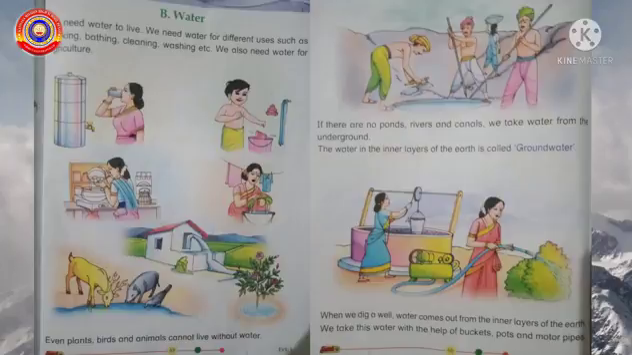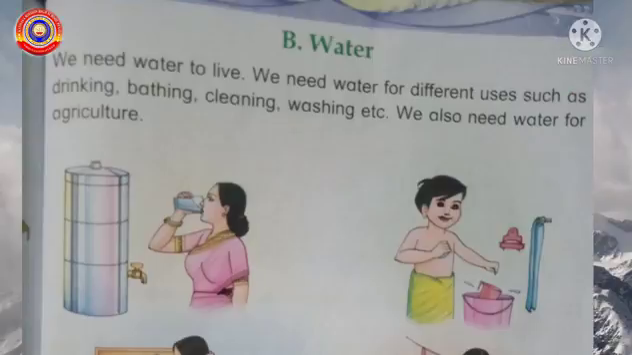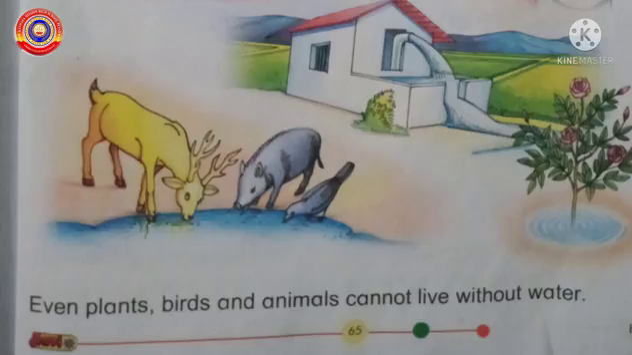Okay, dear children, have you understood? Okay, shall we read the textbook? All of you take page number 65. Water. We need water to live. We need water for different uses such as drinking, bathing, cleaning, washing, etc. We also need water for agriculture. Even plants, birds and animals cannot live without water.